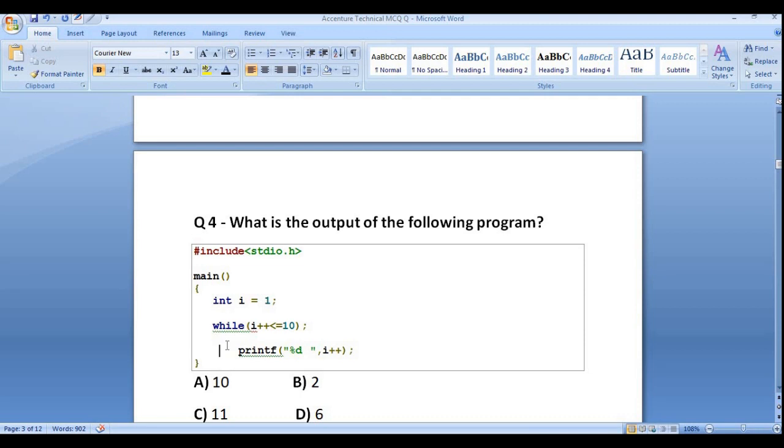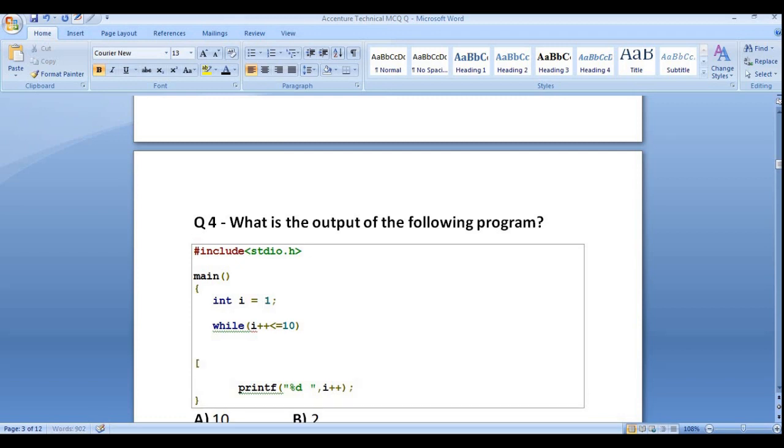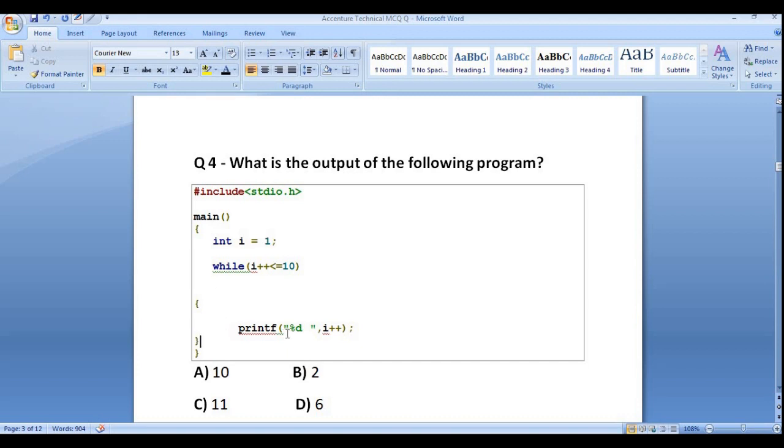Here if you remove the semicolon and start a bracket, and keep the print statement inside the bracket, it will print the value of i ten times, 1, 2, 3, 4 up to 10.